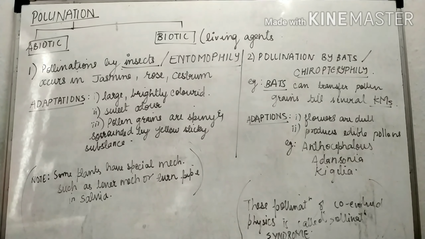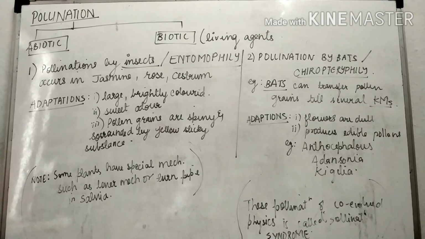When pollination is done through insects, which are biotic, meaning living agents, it is known as entomophily. Entomophily occurs in jasmine, rose and cestrum. You have to learn the examples, because questions will be asked like: entomophily occurs in which plants, such as jasmine, rose and cestrum. The adaptations of such plants are that the flowers are large and brightly colored.